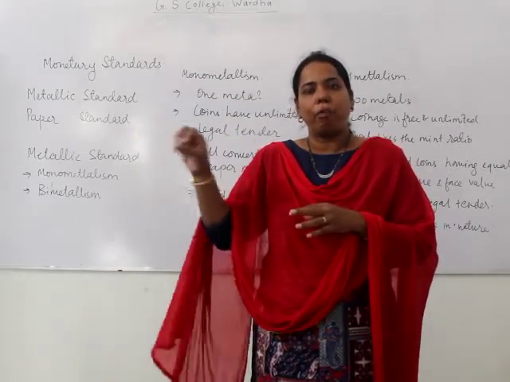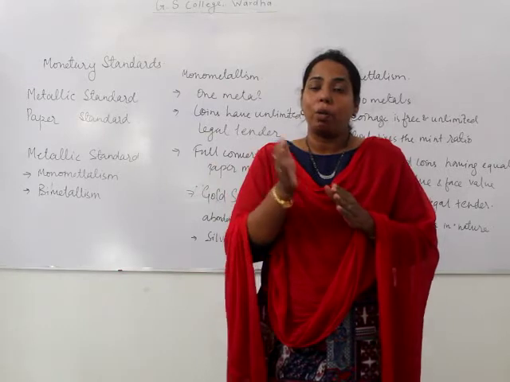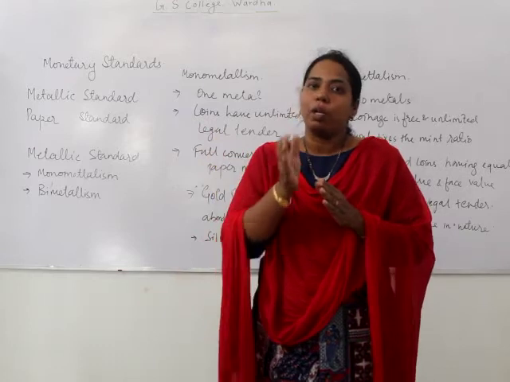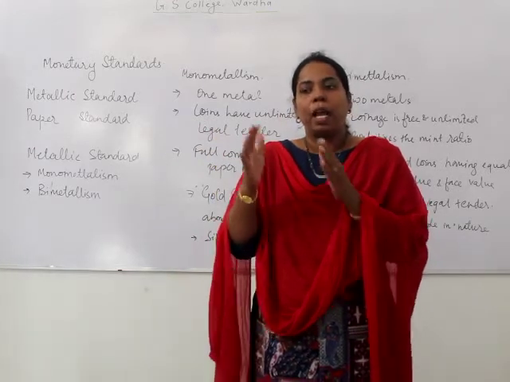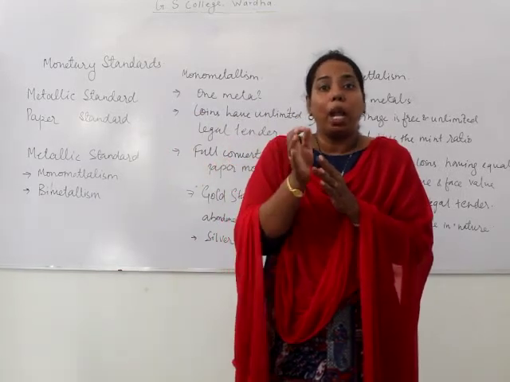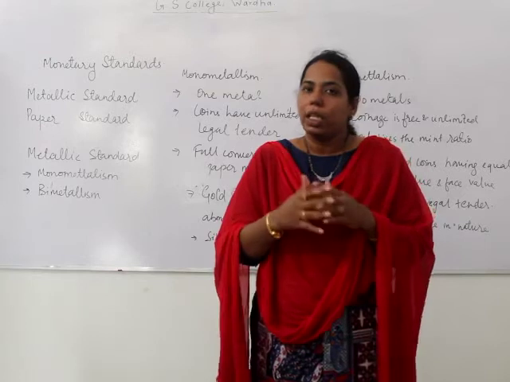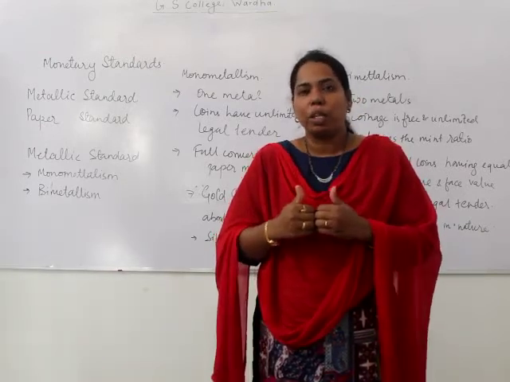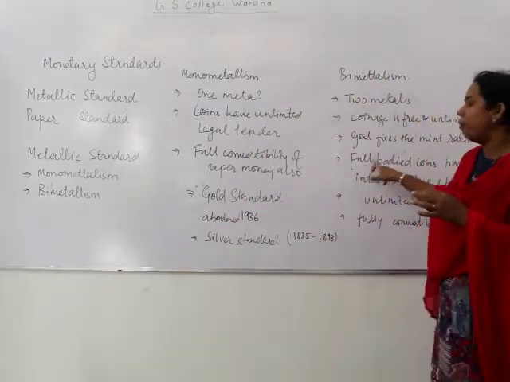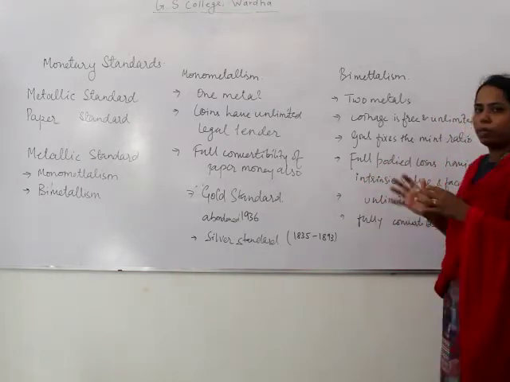Face value is 5 rupees, 10 rupees, 1 rupee, 2 rupees. But the metallic value in those coins is not equal to their face value. If you melt a 5 rupee coin, you will not necessarily get metal worth 5 rupees. Whatever coins we are using at present are token coins. In bimetallism, the full bodied coins have equal intrinsic value as well as face value.